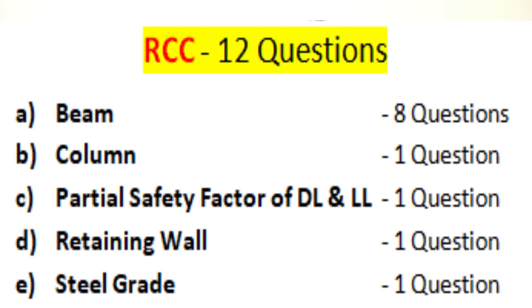Okay? Now RCC, 12 questions appeared from this RCC. In that 8 questions appeared from beam, 1 question from column, 1 question from partial safety factor and of dead load and live load, then retaining wall 1 question, steel, grade of steel 1 question. Then from pre-stressed concrete 2 questions appeared. 1 was on curing of pre-stressed concrete and 1 question appeared from strength of steel used in pre-stressed concrete.